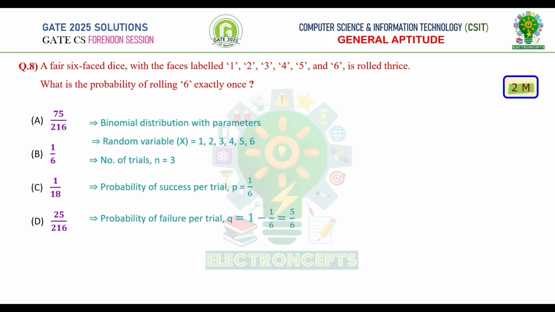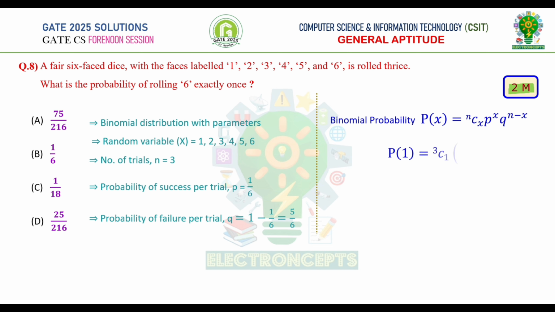In a dice there are 6 faces, therefore probability of success is 1 by 6 and the probability of failure is 1 minus success, which is equal to 5 by 6. Now let's recall the binomial distribution probability formula, which is P of x is equal to nCx p power x q power n minus x. We have already noted the parameters. Let's substitute those parameters in the given formula. In the question it is asked to find the probability of rolling 6 exactly once.